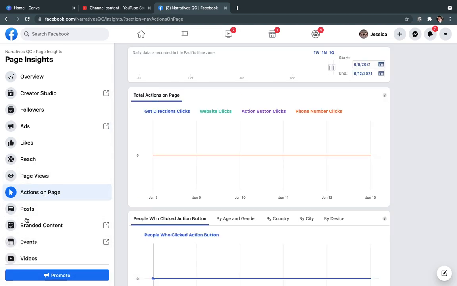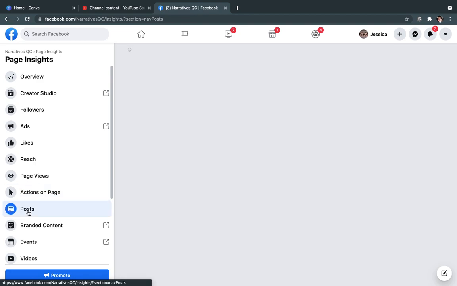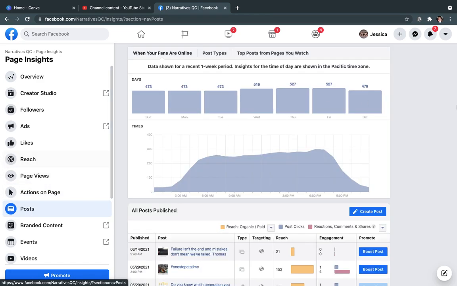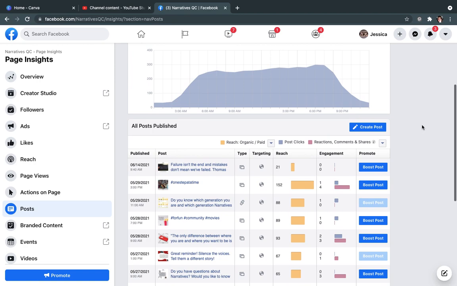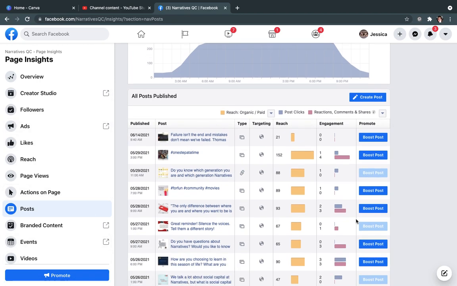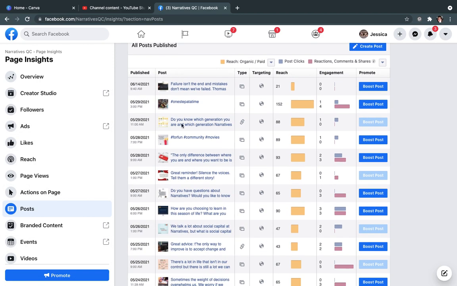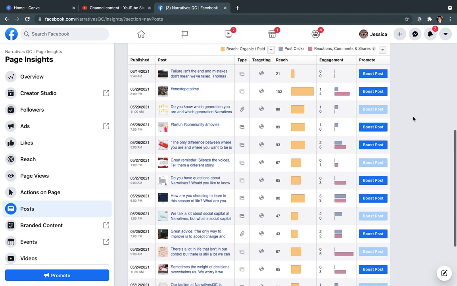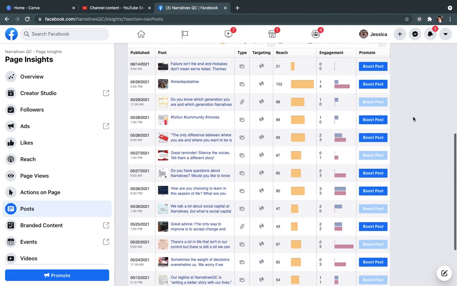I don't know what this is, if I'm honest. Post. This is the other one that's probably really going to be of importance. You're getting a lot of the same information. I think it's easier to navigate here, of the reach, engagements, clicks, that kind of thing. And you can see why I like this too.